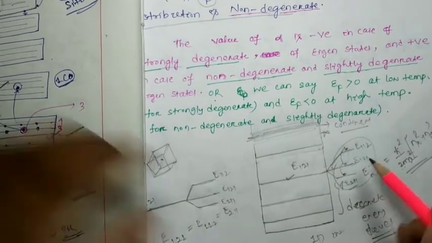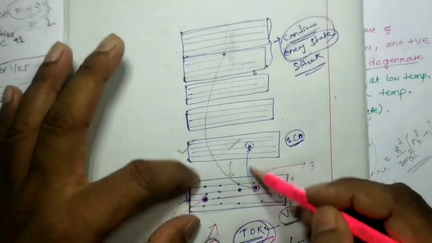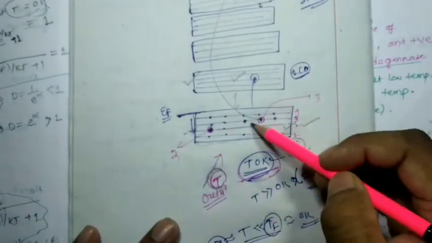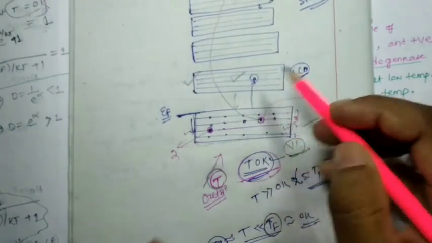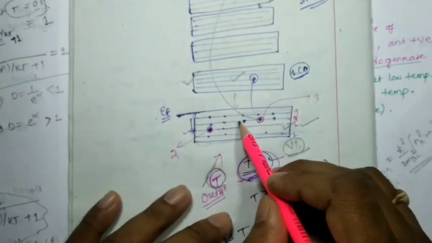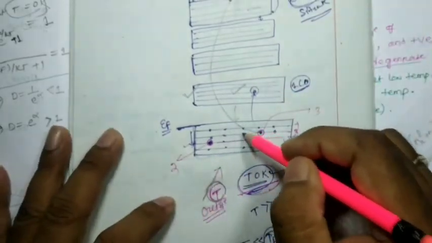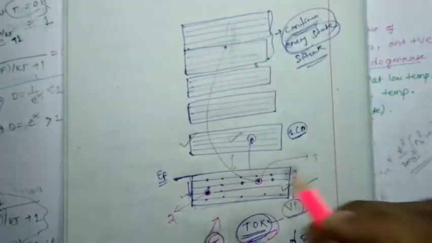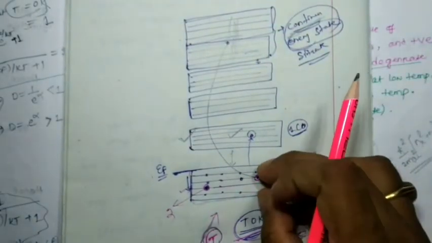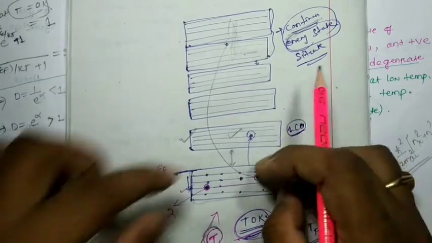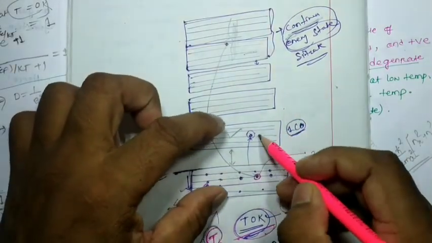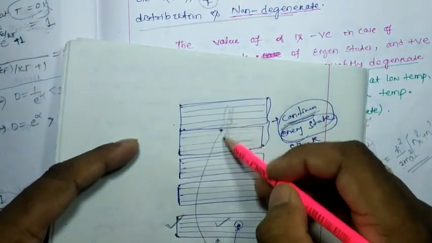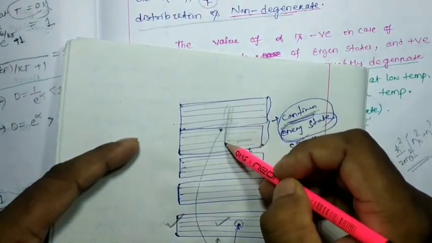So how is band discreteness observed? At very low temperature, the bands are discrete: this is one band, this is another band. Try to understand this example of band discreteness. This band and this band are fully separated from each other, so we can distinguish them easily. But at higher energy levels, they are not distinct, they are continuous. So how are we going to find the degeneracy?